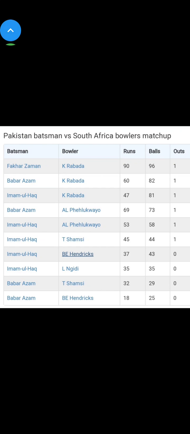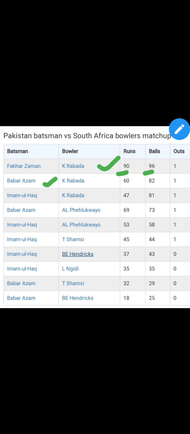So first we'll see Fakhar Zaman, and the bowler is Rabada. Here you can see that in 96 balls against Rabada, Fakhar Zaman has hit 90 runs, and Rabada has dismissed Fakhar Zaman once. One more thing I'll tell you: Fakhar Zaman is a very good, very important batsman for you, and if he plays, he will be important in the first innings. I will definitely try him in my GL team as captain or vice captain. So you can also try Fakhar Zaman. He'll be an important pick.